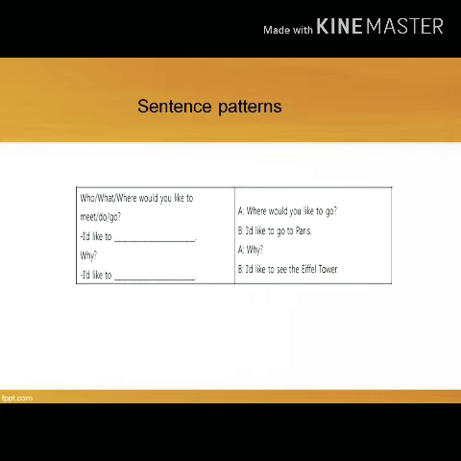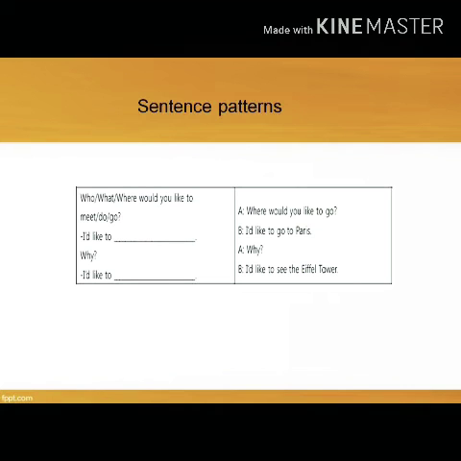Look at the conversation. A. Where would you like to go? B. I'd like to go to Paris. A. Why? I'd like to see the Eiffel Tower. So, based on the conversation, we know that the conversation talking about hypothetical or imaginary situations, where B would like to go to Paris because she would like to see Eiffel Tower. This is what we'll discuss here. How to talk about hypothetical situations using modal auxiliaries would.